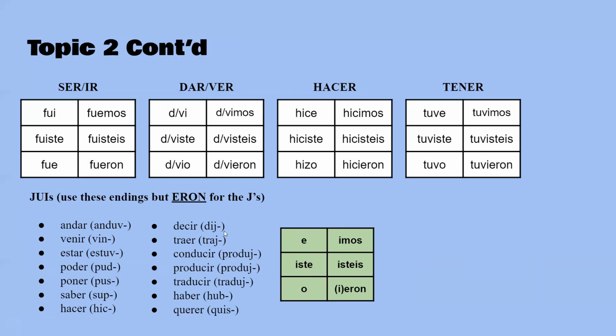But the thing is, for some of these that have a J on the end, you just have "eron," not "ieron." So andar becomes anduv, venir becomes vin, estar becomes estuv, and so on. You can see these. But for example, for decir, dij, if you're doing ellos, you would do dijeron, not dijieron. So you don't have an I if it has a J.